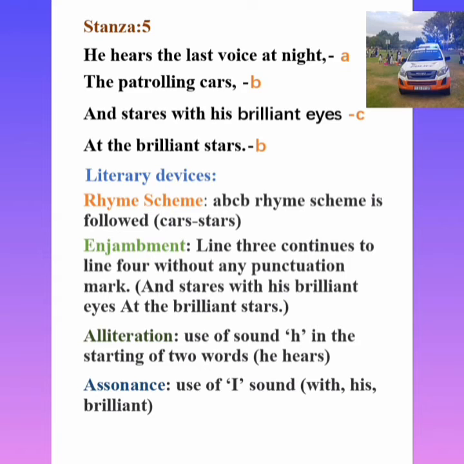Enjambment. Enjambment means the line which is not ended and continues in the next line. You could see "and stars with his brilliant eyes, at the brilliant stars." "And stars with his brilliant eyes" is not completed and the line is continued in the fourth line. So it is enjambment. Line 3 continues to line 4 without any punctuation mark.